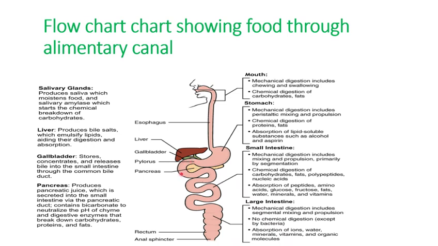The chyme enters the small intestine. Remember, this is the small intestine, but it is the largest organ of the digestive system. Here the chemical digestion and absorption of carbohydrates, fats, and polypeptides take place with the help of the liver, which produces bile salts, the gallbladder, which stores the bile, and the pancreas, which produces pancreatic juices through the pancreatic duct and maintains the pH of the chyme in the small intestine.